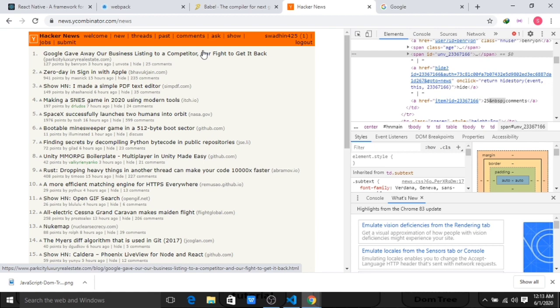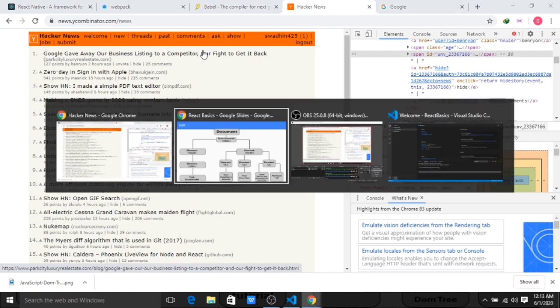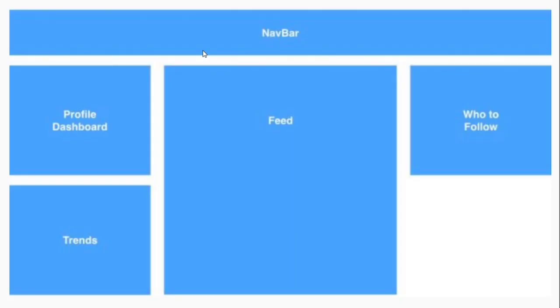So React makes it much easier. How? In React, we divide the entire page into components. And what are components? Basically, we divide the entire page layout into small components.